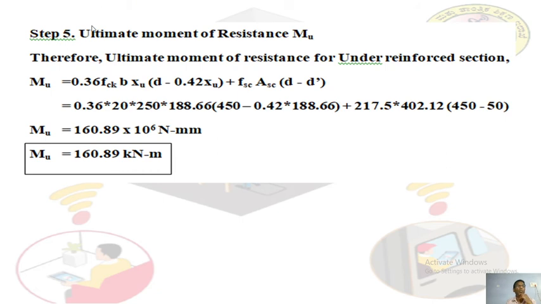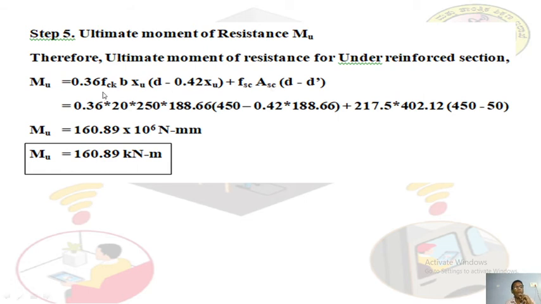Next, to find the ultimate moment of resistance, Mu. Mu is equal to 0.36 fck b into xu into d minus 0.42 xu. It is the same equation you have used during your calculations of the singly reinforced beam. Only this term is new: fsc into Asc into d minus d dash. d is effective depth, d dash is the effective cover. fsc is the stress in compression steel, Asc is the area of compression steel.